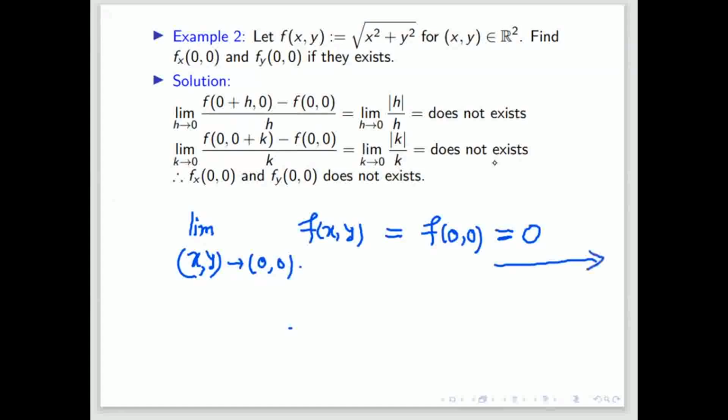Is it continuous or not? Like, guess. Not continuous, sir. If someone is saying no, it is not continuous, then give me the reason why. You can use the sequential criteria, or the path test, where different paths give different limits, or repeated limits, like x tending to 0 first and y tending to 0 first giving different answers. If you are able to apply any one of these three criteria, then you can say it is not continuous.